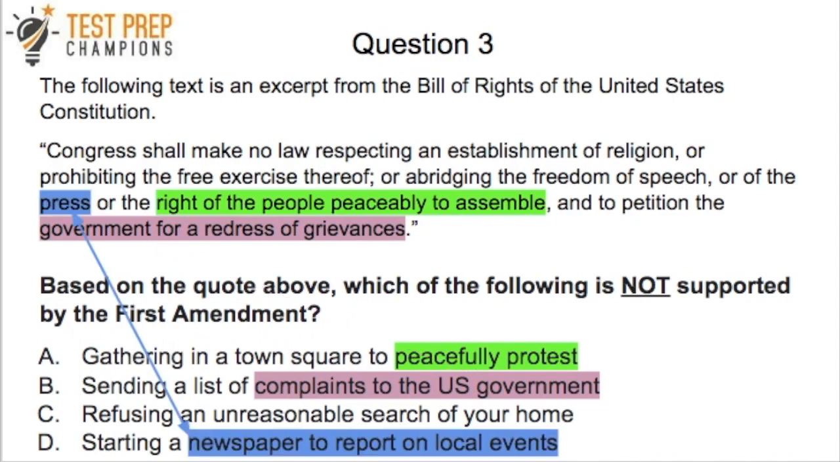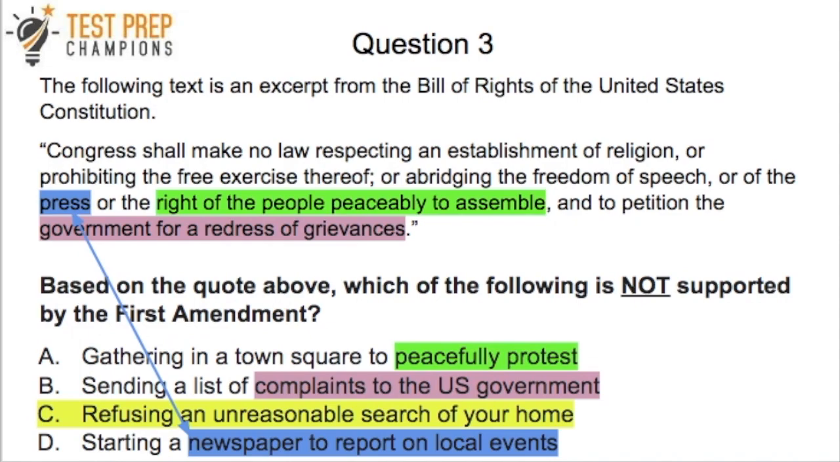Okay, so that brings us to D, right? Let's skip C for a second. And in D, the word newspaper doesn't show up, but the word press or freedom of the press, press can often mean the media, could be the newspaper. And so if you knew that, you would know that freedom of the press means that you can start a newspaper. And so D is supported. And this is going to leave us here with C.